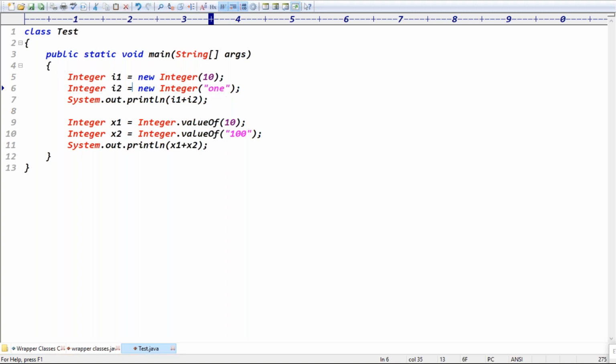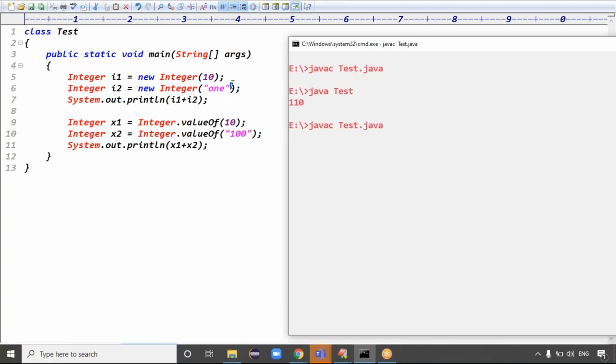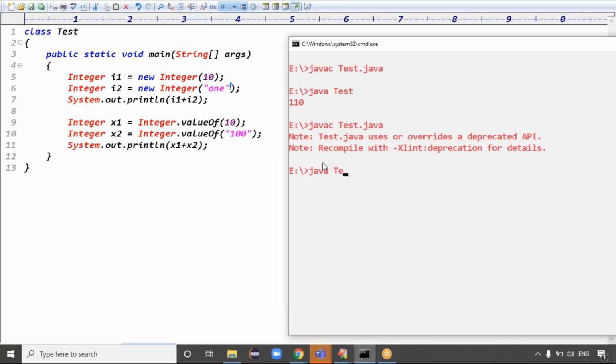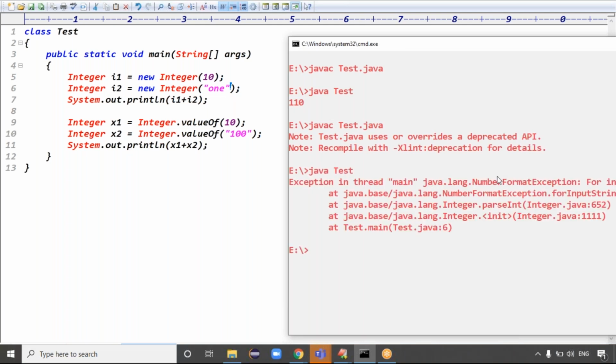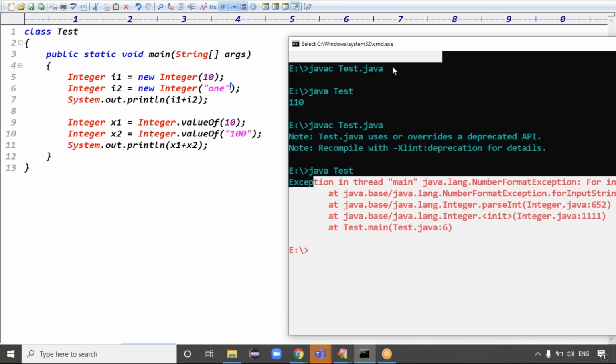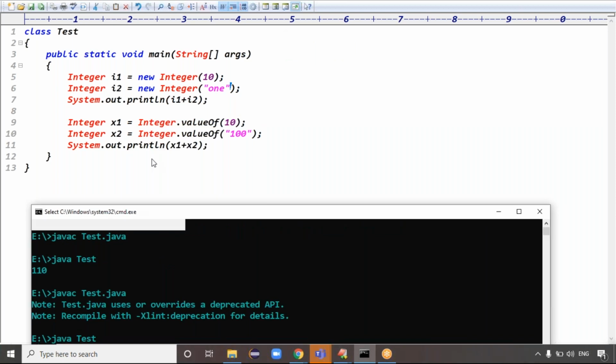See, if 100 is there, 100 is able to convert into integer format, it's not a problem. But is ONE1 able to convert into integer format or not? Definitely no. That's what you'll get there, a number format exception. The code is compiled fine and executed fine, and we got the exception, which is a number format exception, right?